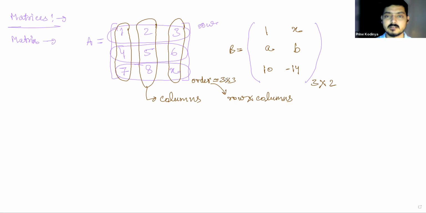When will a matrix look square? When the number of entries horizontally are equal to the number of entries vertically. No? In all such cases, the matrix will look like a square. Am I correct, guys? Did you understand this? Yes, sir, I understand.